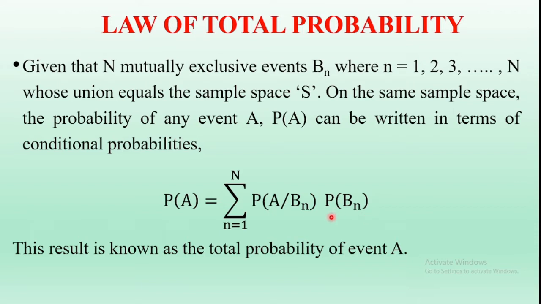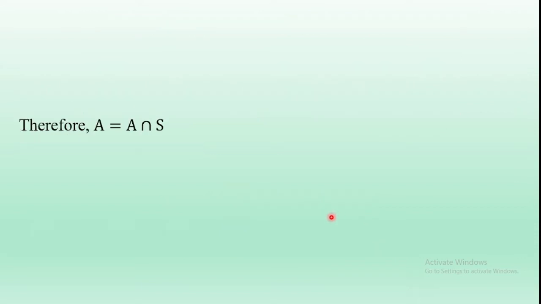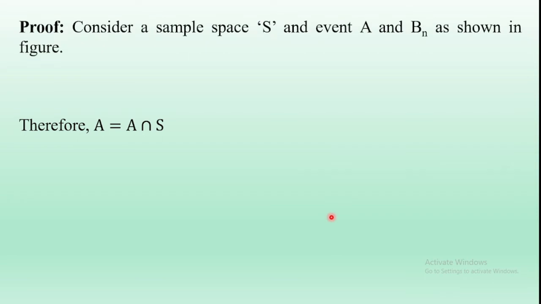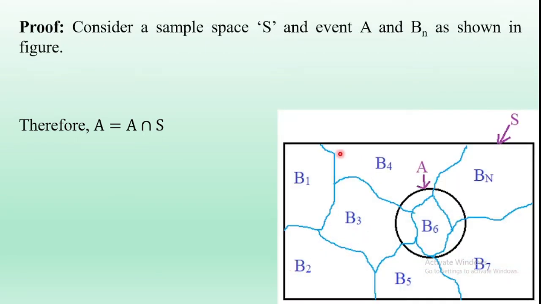Now coming to the proof. Consider a sample space, as shown in the figure. This is the sample space. In that sample space, consider two events: one event is A, and the second is N mutually exclusive events, that is B1, B2, B3 and so on up to Bn, as shown in this figure.